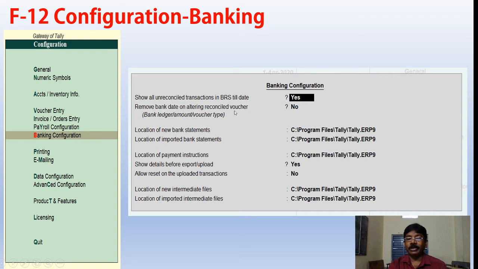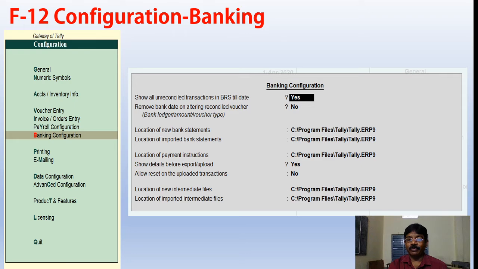Remove the bank data on altering reconciled voucher. We can say no, then the date may not appear. Location of new bank statement, where it will be saved, or bank statements where those are saving, and imported bank statements. If we imported them, the location of the statements which are saved here, that is the location.